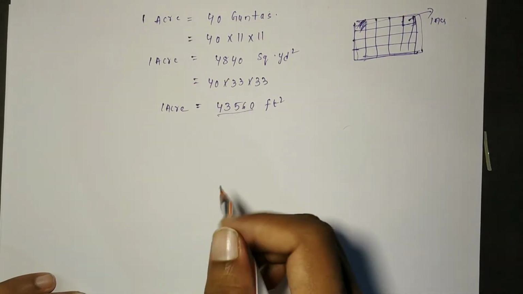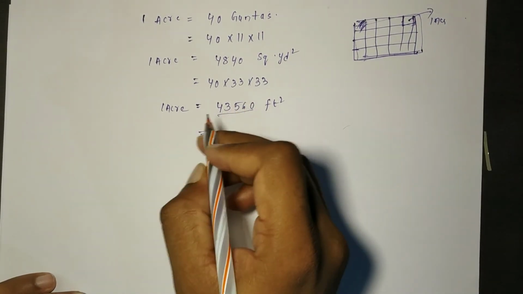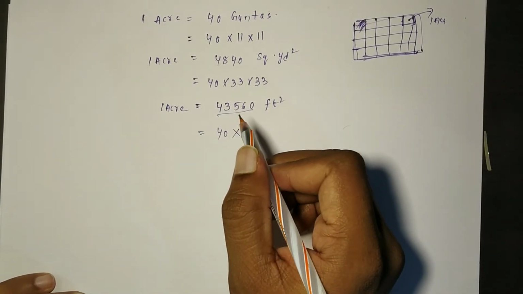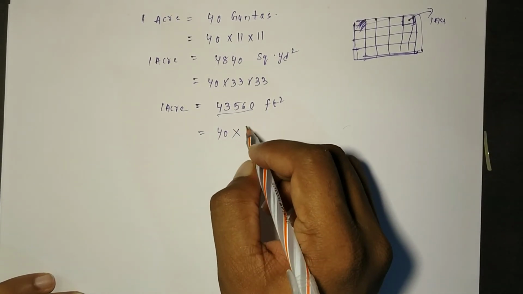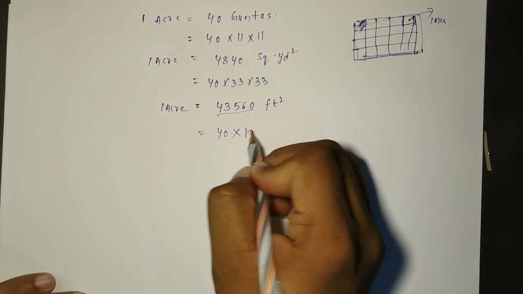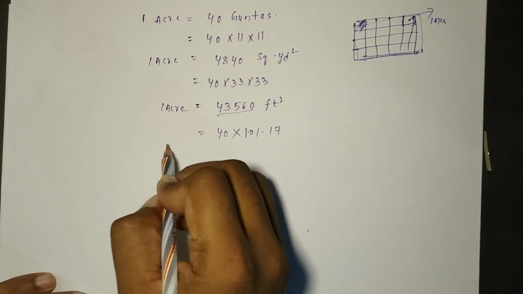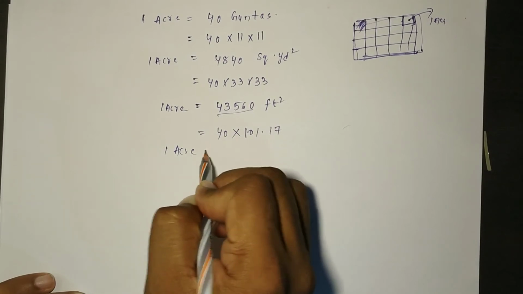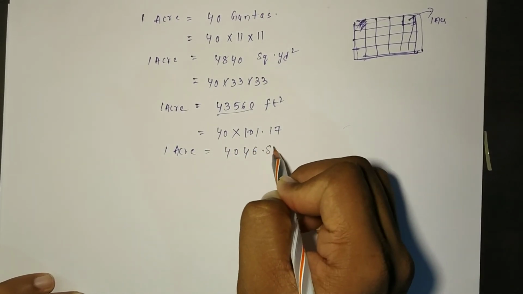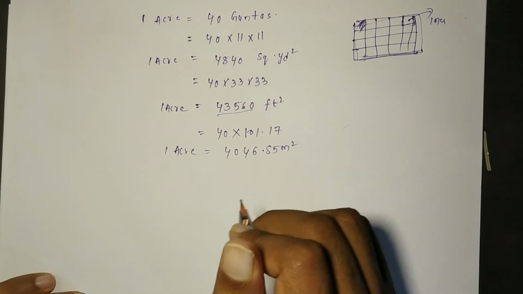If you want to convert this into meter square, we multiply by 101.17. We will get 1 acre is equal to 4046.85 meter square.